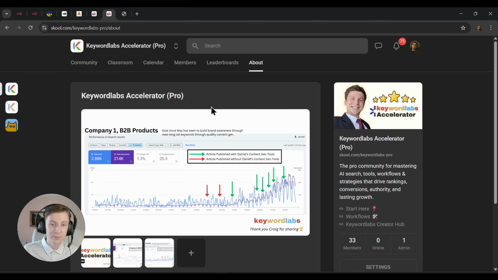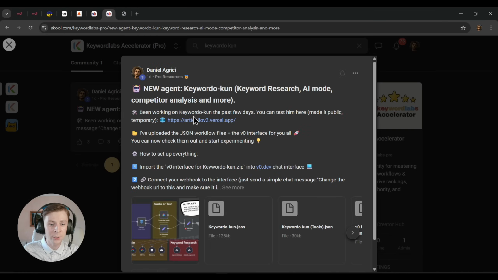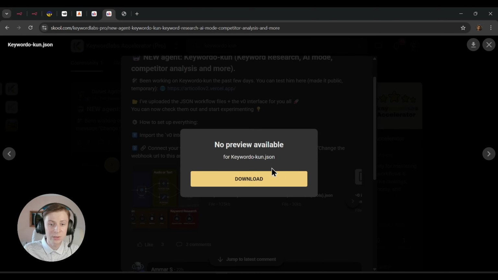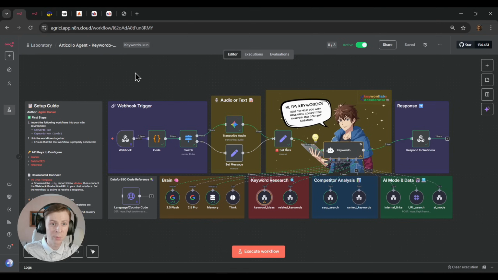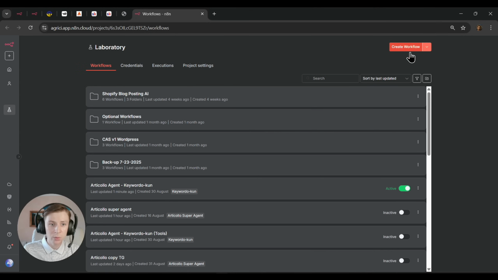So here, for example, when you join the School community, you can just write here Keyword Raccoon, and you're going to see here the AI agent. You will just download the workflows. We're going to go back to n8n. Let's open a new workflow, and I'll show you how to set it up.